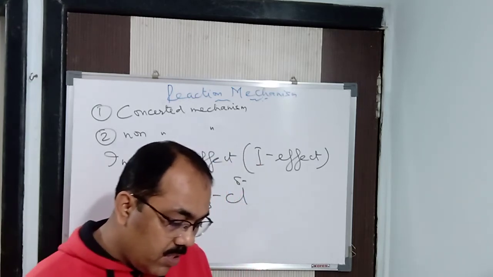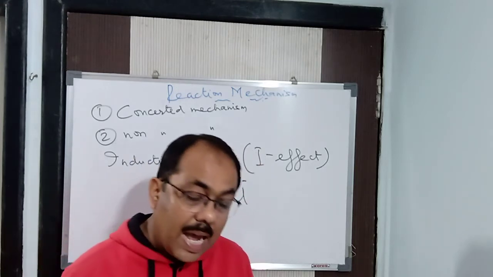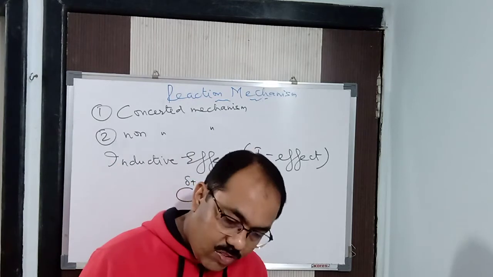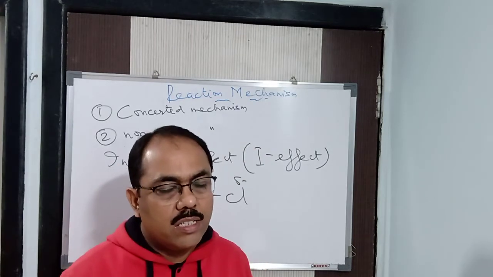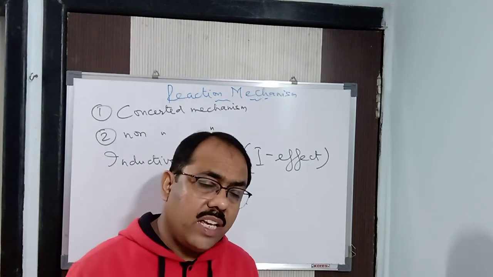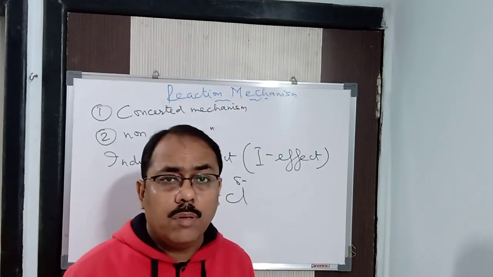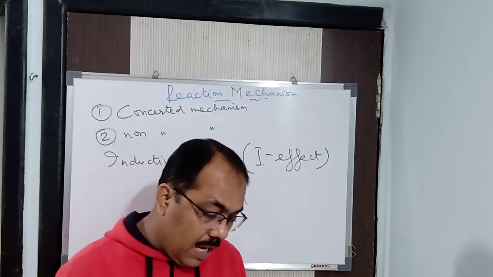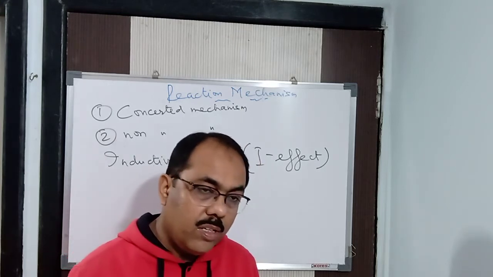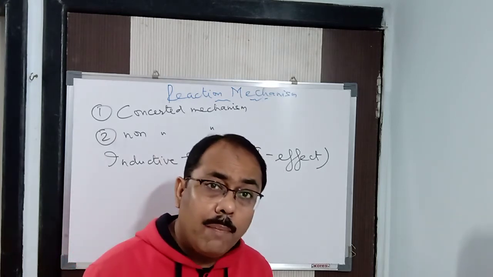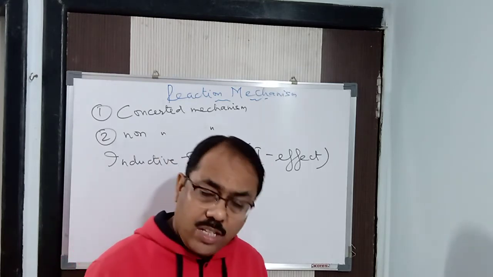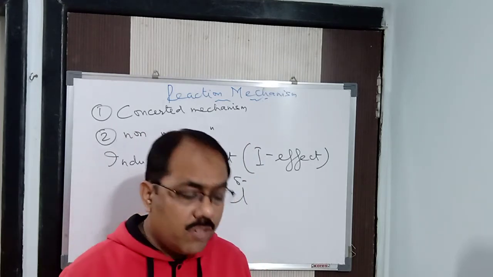Inductive effect always takes place between the carbon atom and an electronegative atom or group, sharing only a pair of electrons. In short, inductive effect involves only a single bond. It takes place only in a single bond, not in a double bond or multiple bond. Again I repeat, it takes place between a carbon atom and an electronegative atom or group sharing only one pair of electrons. Inductive effect is permanent, as we can say from the definition itself, and is irreversible in nature.